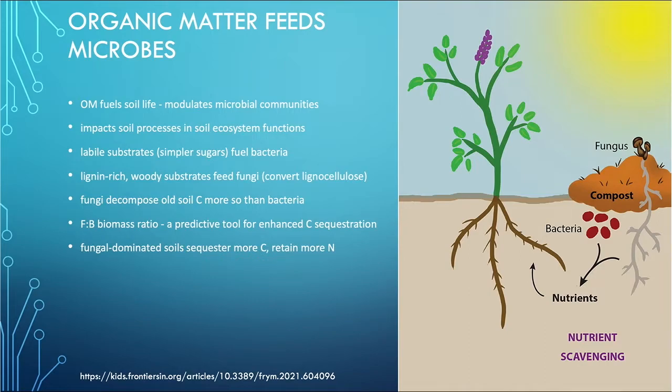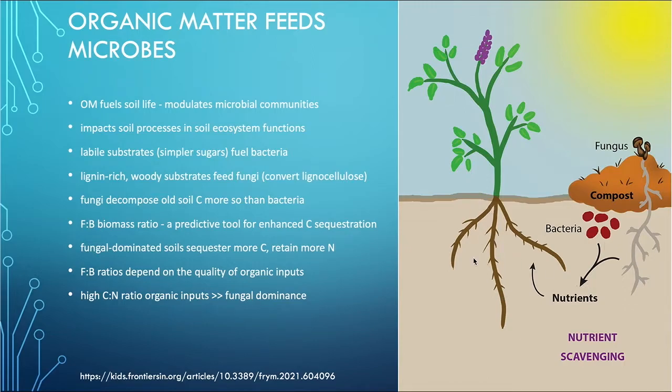And this we'll talk about in detail in the carbon sequestration lecture. So the fungi to bacterial biomass ratio depends on the quality of organic inputs. High carbon to nitrogen ratio organic inputs increase fungal dominance. And I should probably just show this beautiful little diagram, just a gorgeous little representation of what the compost looks like and how that's having the bacteria in there and the fungi growing, all of that sort of feeds the plant, because these bacteria and fungi scavenge those nutrients and provide that to the plant.